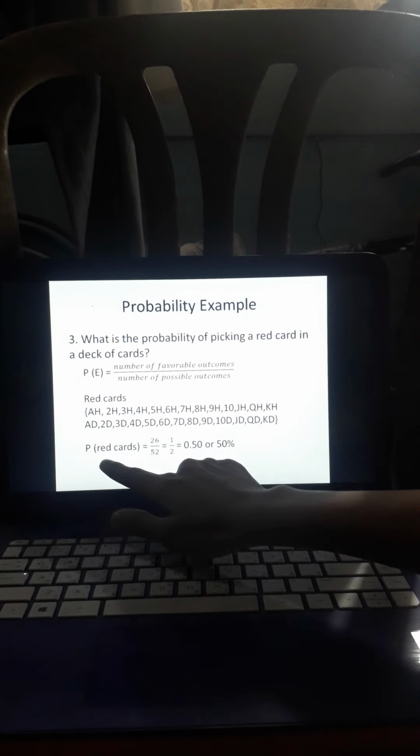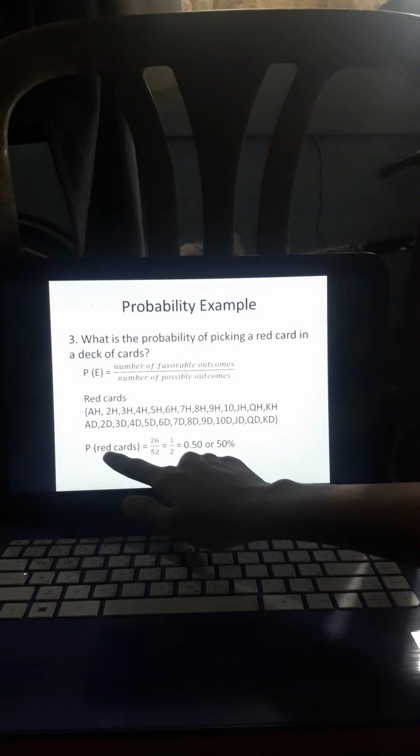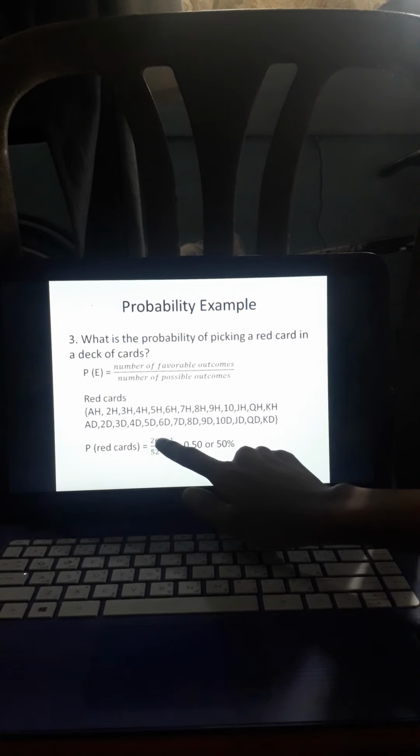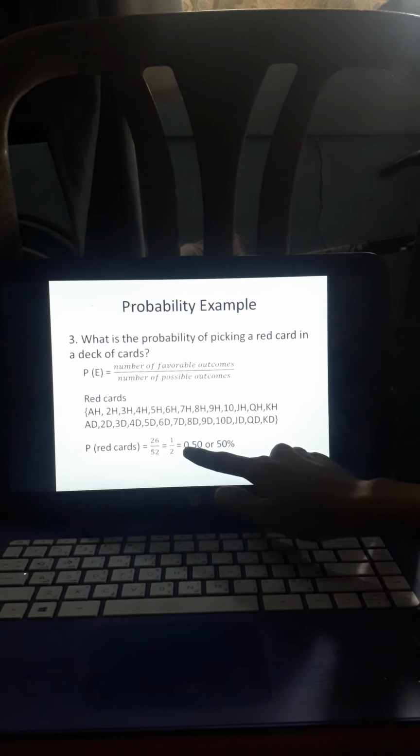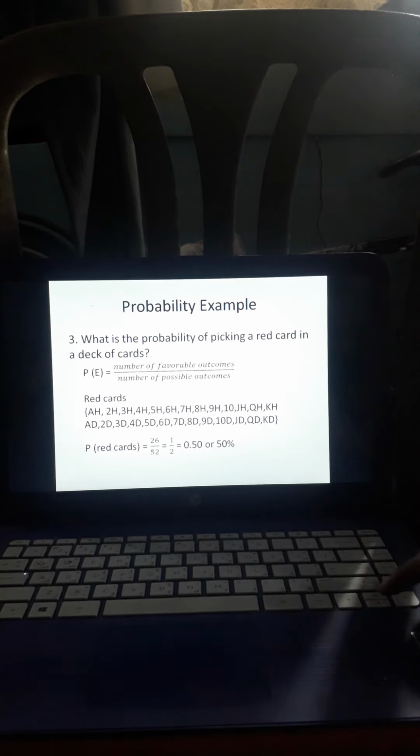So, the probability of picking a red card equals 26 over 52 po, dahil yung deck of cards po natin ay 52. Hindi po kasama yung joker. So, 26 over 52 is equal to 1/2 or 0.50 or 50%.